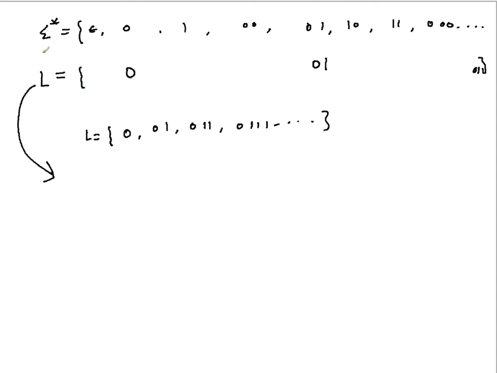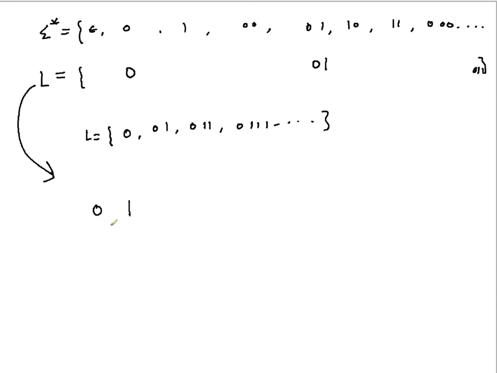That's why we said it's countable, right? So if the ith string in sigma star is not present in the language, the ith bit of that binary string will be 0. But if the ith string in sigma star is present in the language, you are going to place 1. So what is going to happen? Because the empty string is not here, it is 0.